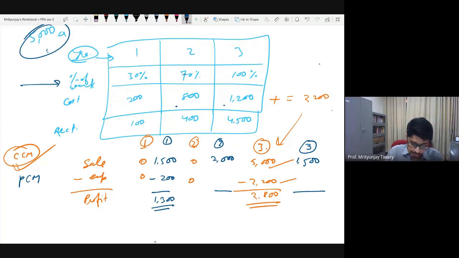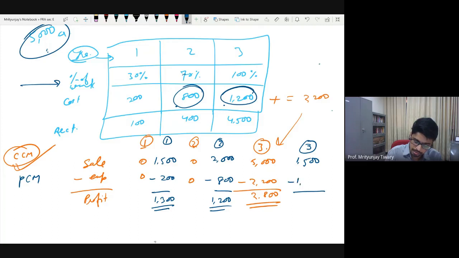So similarly here, you will write 800 minus. Why? Because I said that actual cost should be subtracted. So let's subtract 800 from 2000, so 1200 of profit. And here also you will subtract the actual expense. So in the third year, what did you spend? You spent 1200. So subtract 1200 and you are going to say that this firm made a profit of 300 crore rupees. And that is how your performance is going to look.